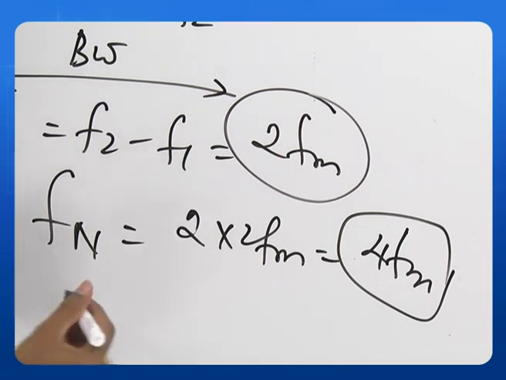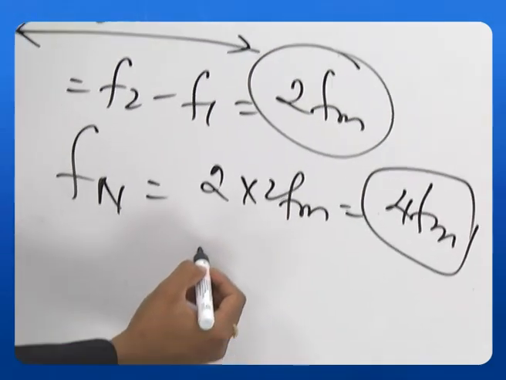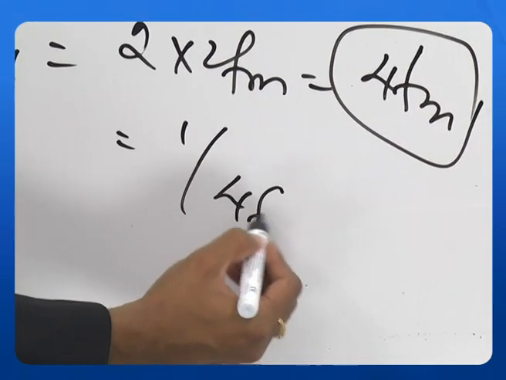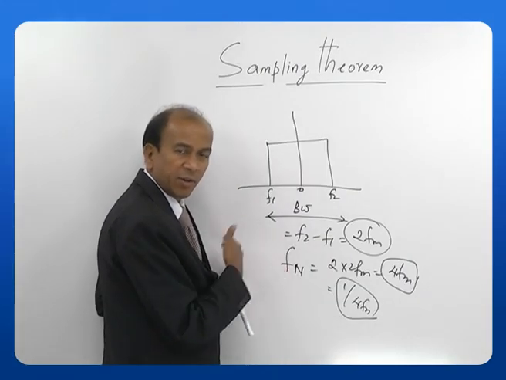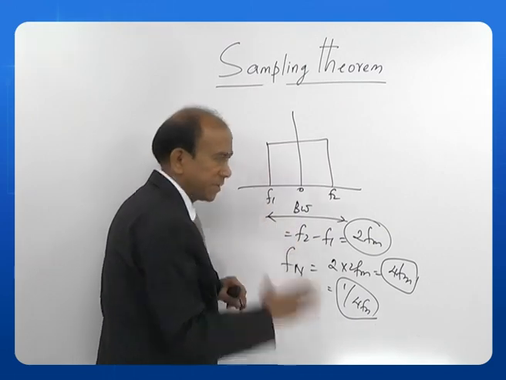So, similarly you can calculate Ts also. What will be the time interval? That will be equal to 1 by 4 fm. This will give me the sampling interval, or Nyquist interval, for band pass signals.